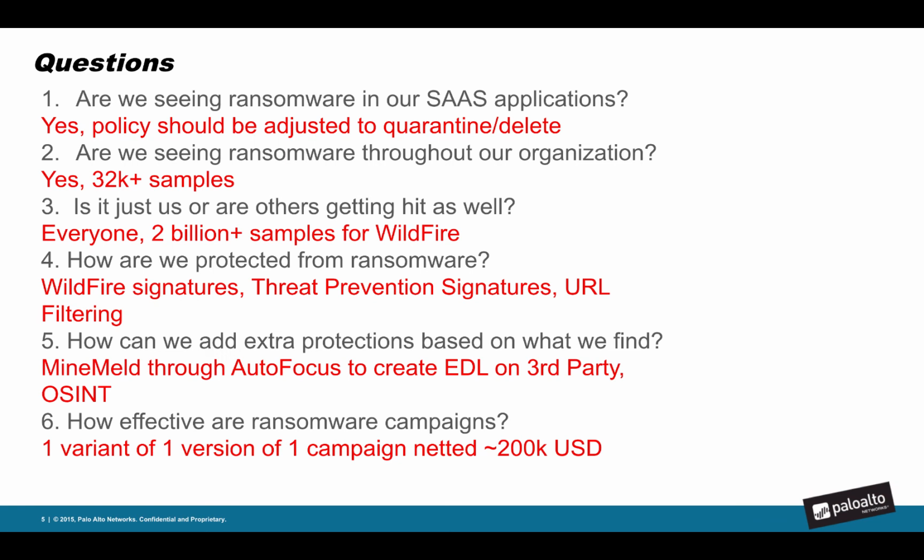Okay, so I wanted to do this to show you that with AutoFocus, we can deep dive and get a lot of rich information and really get into the minutia. But we can also very quickly find answers to questions that would otherwise take you hours or days to really find.